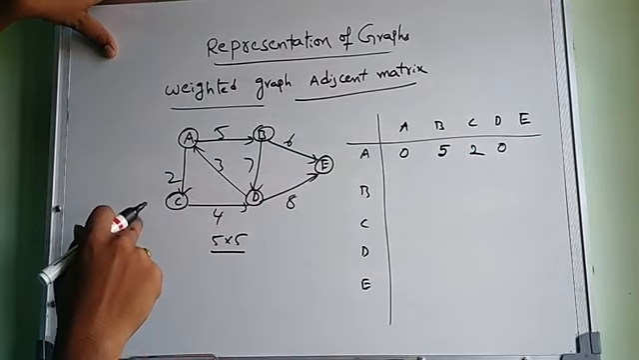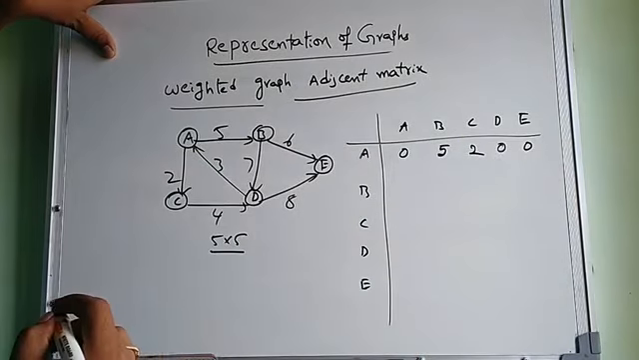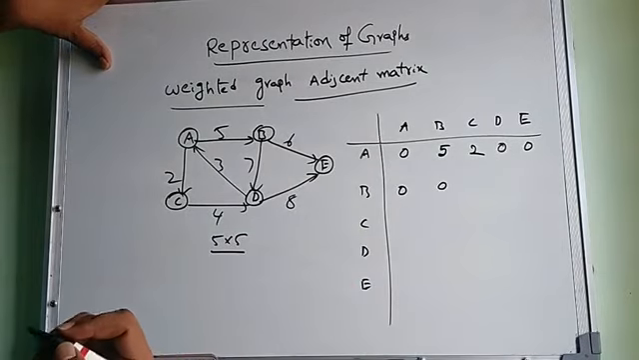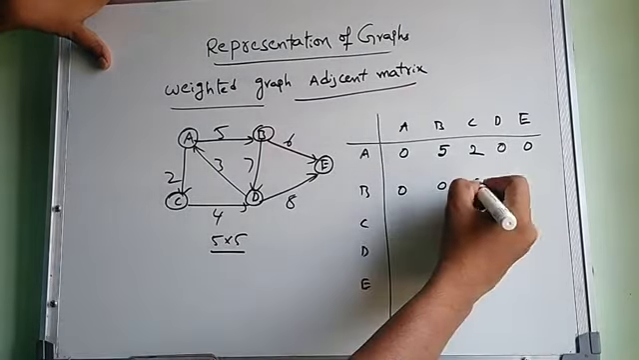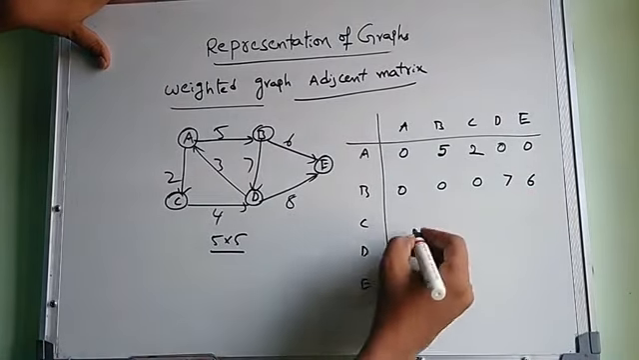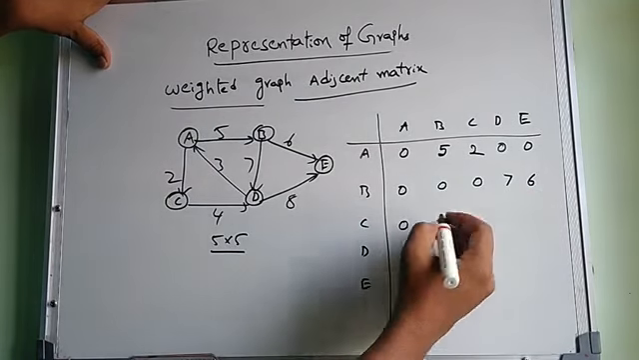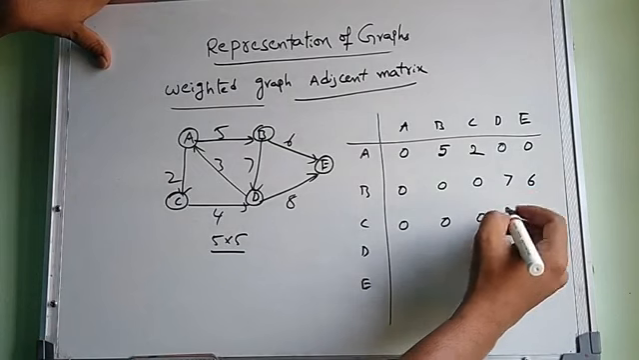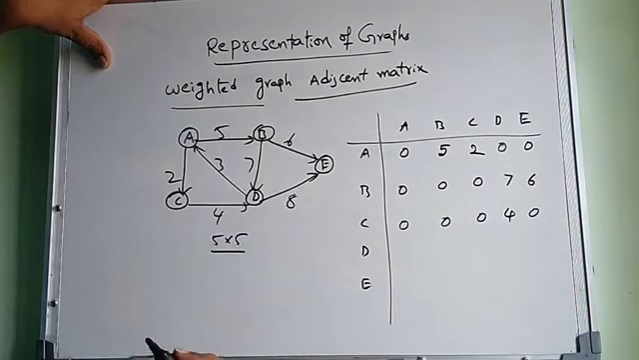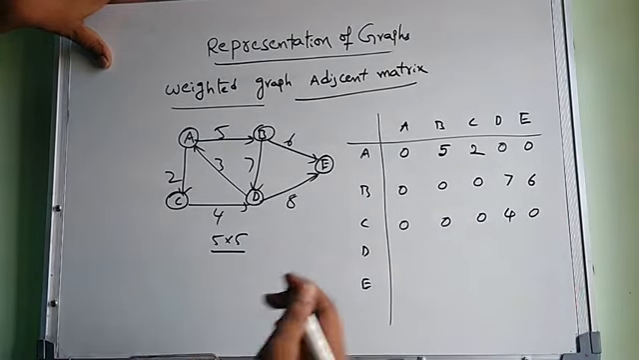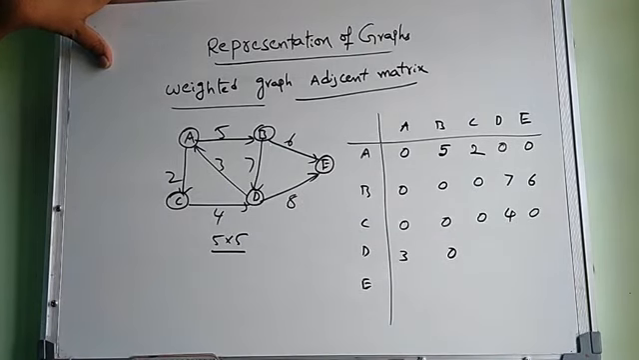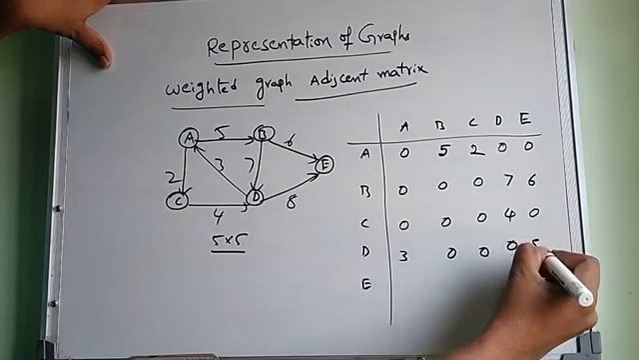A to E, no weight. Next, B to A, no weight. B to B, obviously no self loop. B to C, no weight. B to D, 7. B to E, 6. C to A, no weight. C to B, no. C to C, no. C to D, 4. C to E, no. A direct connection is not there from C to E. Next, D to A, 3. D to B, no. D to C, no. D to D, no. D to E, 8.